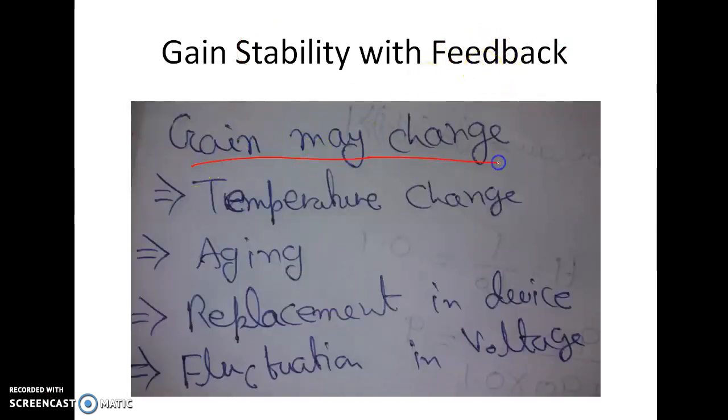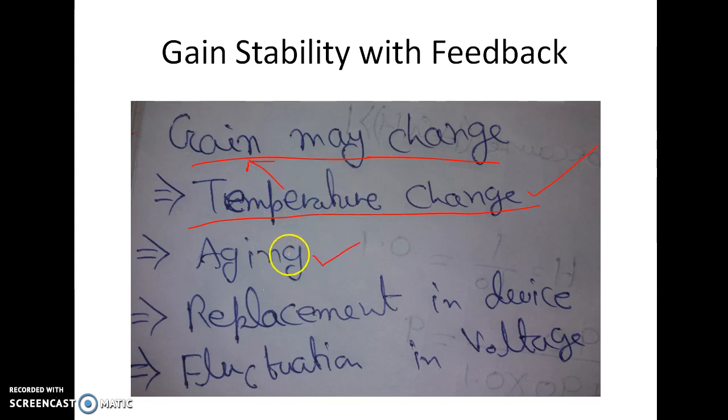See, gain may change for several reasons. One of the very important reasons is temperature change. Like you are using one amplifier circuit in summer and you are using the same circuit in winter, then obviously there is a 50 to 60 degrees Celsius temperature change. Suppose you are using one amplifier circuit in Delhi and you are taking the same circuit to Rohtang Pass. In Rohtang Pass the temperature is very low, sometimes it goes below zero, so this also leads to temperature change. This temperature change also will affect the gain.